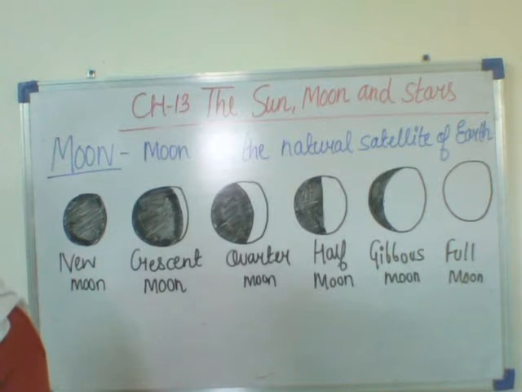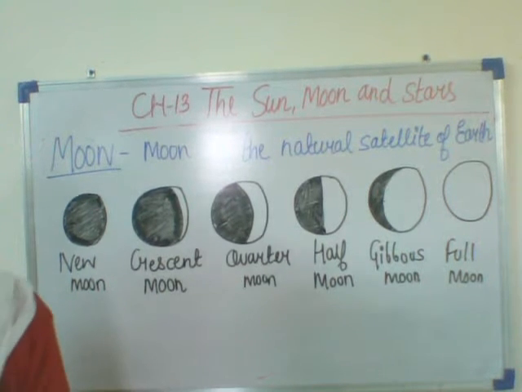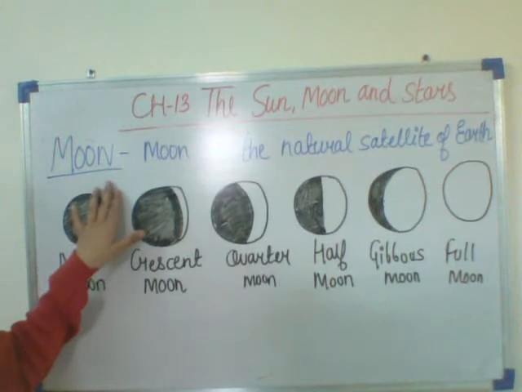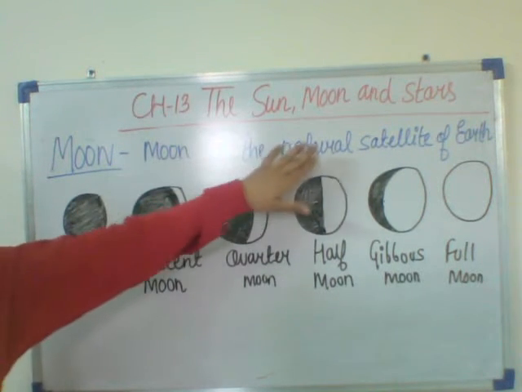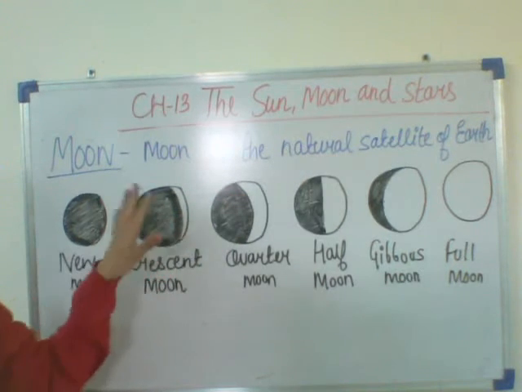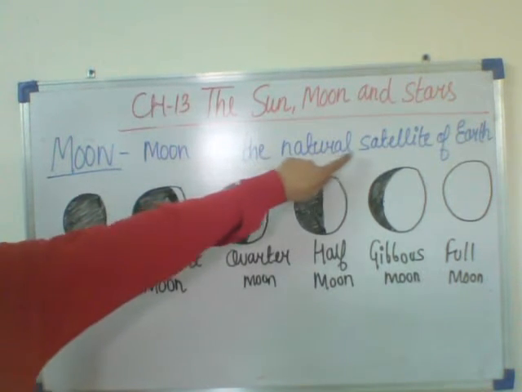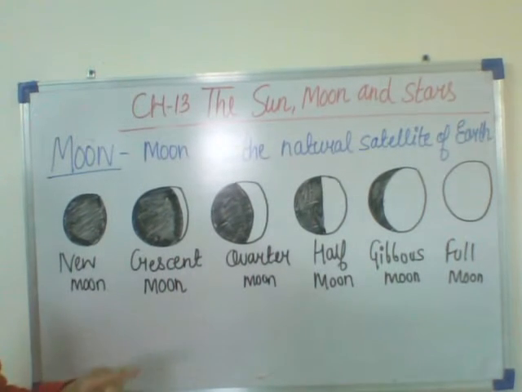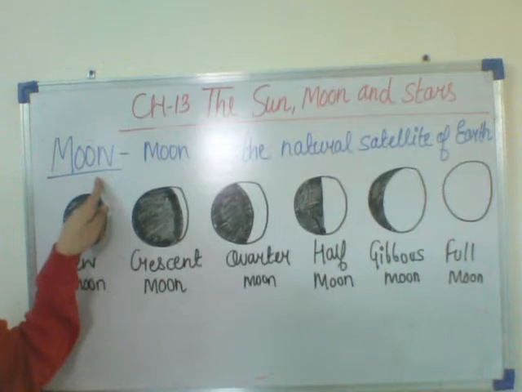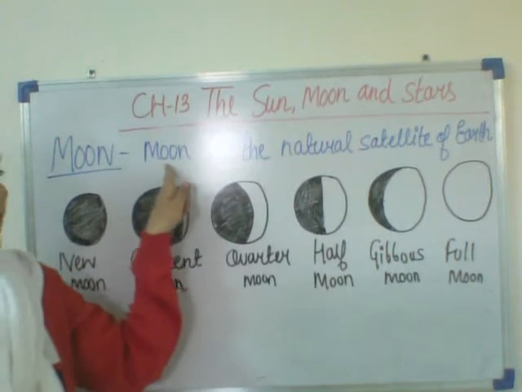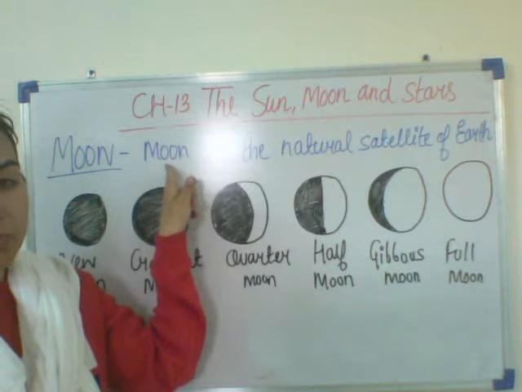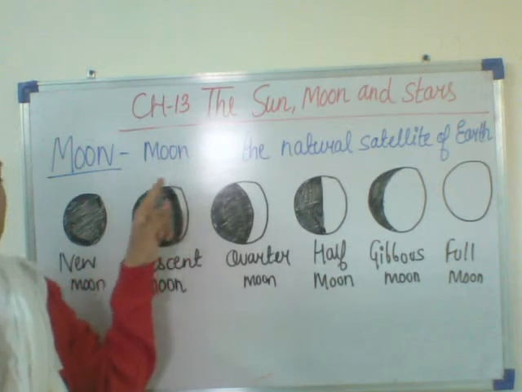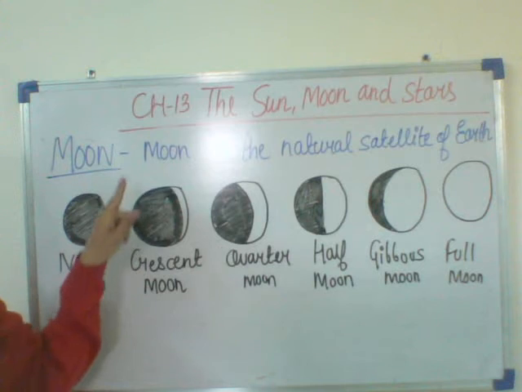So, we can see the moon in the sky at night. At times, it is also visible in the day. The moon is the natural satellite of Earth. Earth is our planet. What is a satellite? A satellite is an object that moves around the planet. The moon moves around the Earth. It takes around 28 days to complete one revolution around the Earth. How many days does the moon take? 28 days to take a complete turn around the Earth.